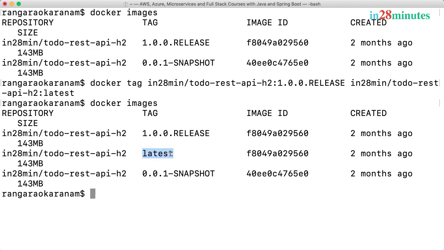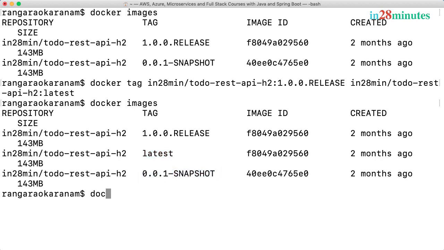Typically, a lot of projects, in addition to the release version, will use a specific tag called latest on the most recently released version of that specific project. However, it's very, very important to remember the fact that latest does not need to always point to the latest release. It's just a tag. It's just another tag like 1.0.0.release. It's not an automated thing. It's a thing that you need to manually add. So if latest is actually pointing to this, then latest would actually download this version of your repository.